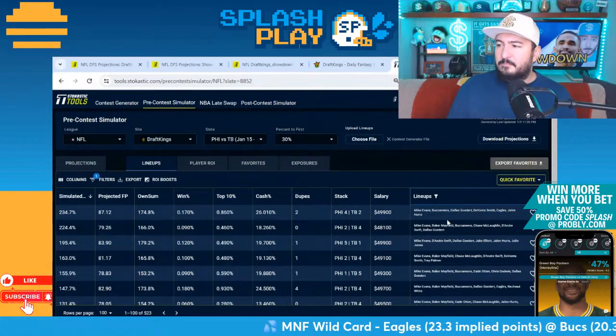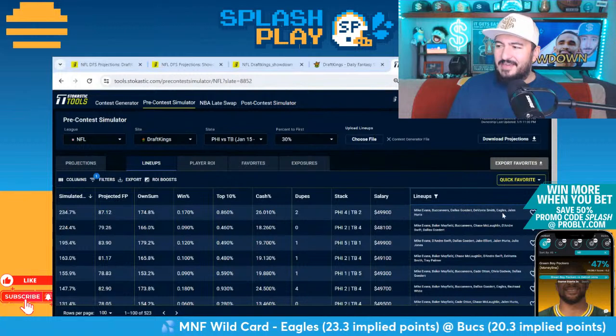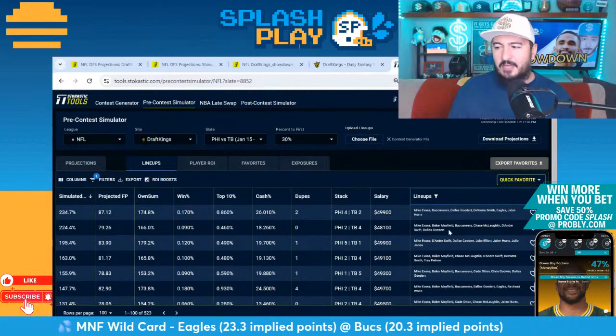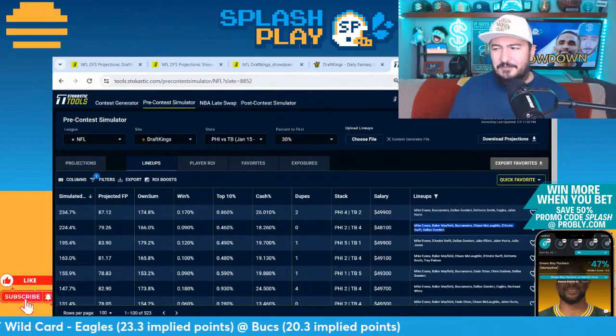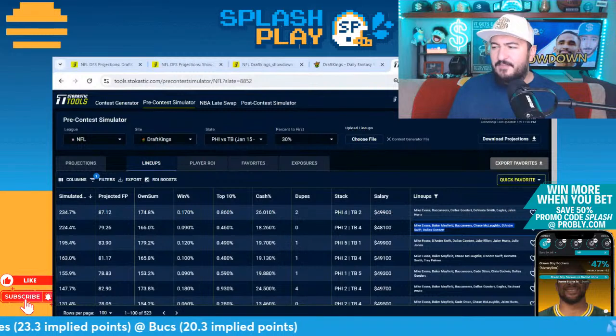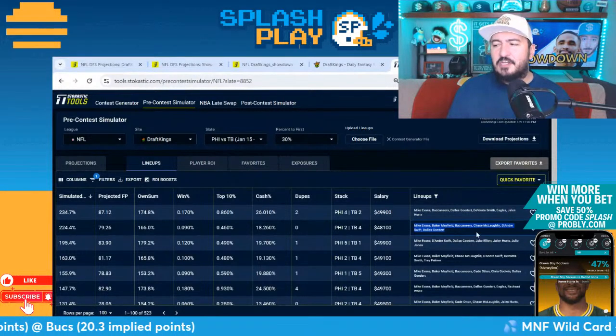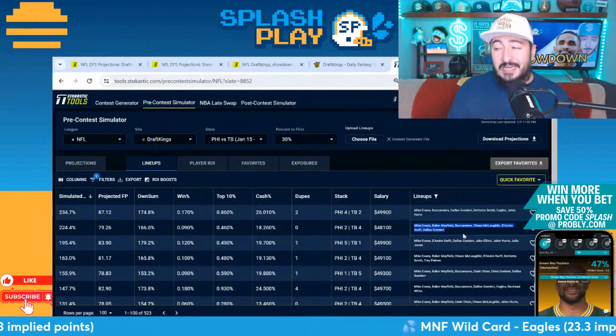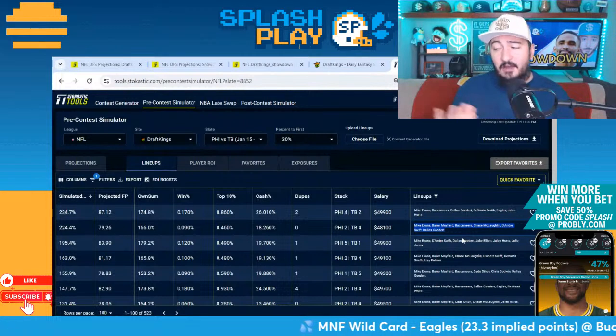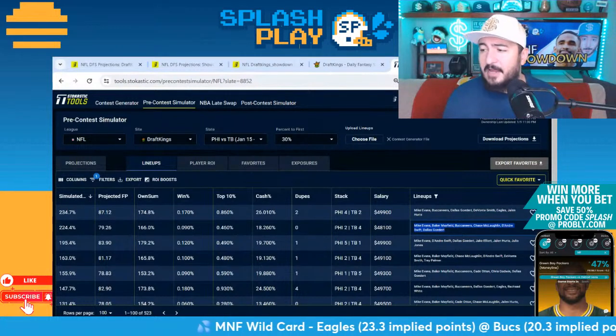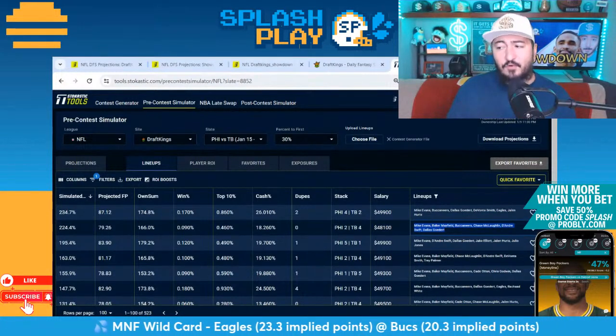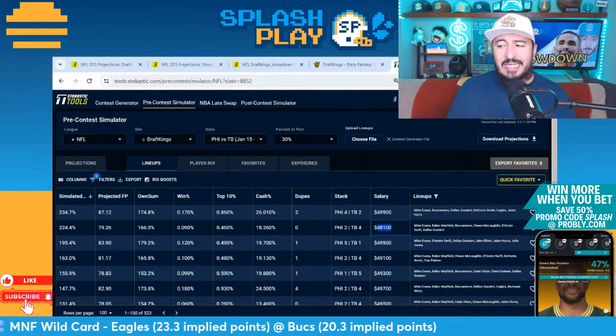We got Evans, Bucs D, Dallas Goedert, Devontae Smith, Eagles, Jalen Hurts. That's probably going to be duped a lot. This one I would think gets duped less so. Mike Evans, Baker Mayfield, Bucs D, Chase McLaughlin, DeAndre Swift, Dallas Goedert. So you're fading Jalen Hurts. You are getting Dallas Goedert, who was in basically every lineup that we saw in the optimizer. But I like this one. It's a Bucs 4-2, so we're getting off the beaten path, leaving $1,900 in salary.